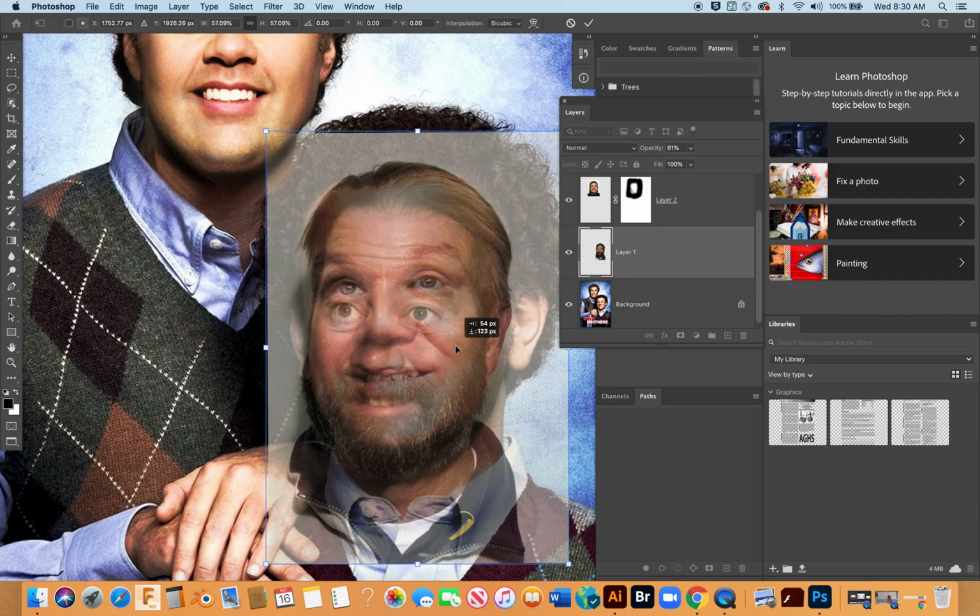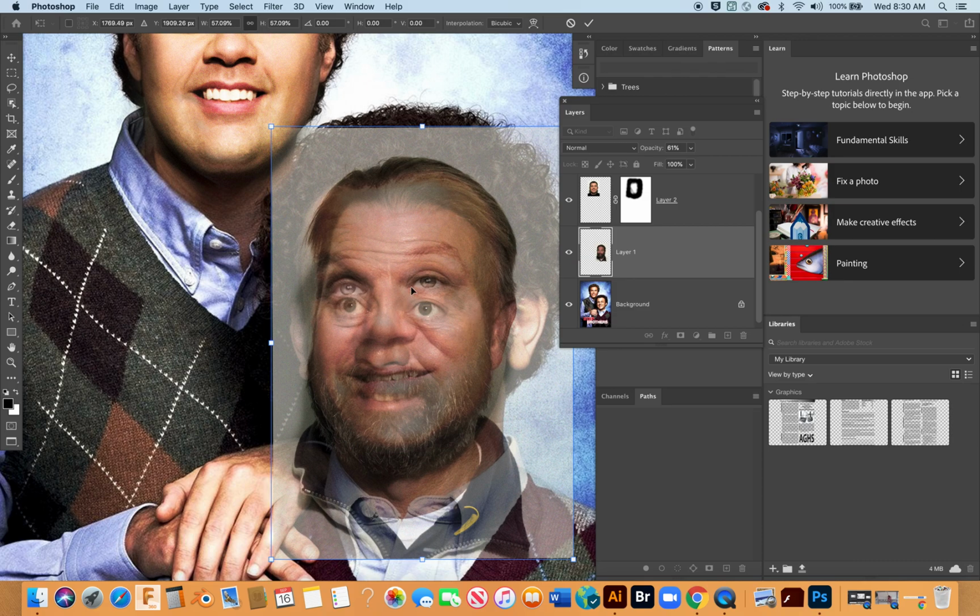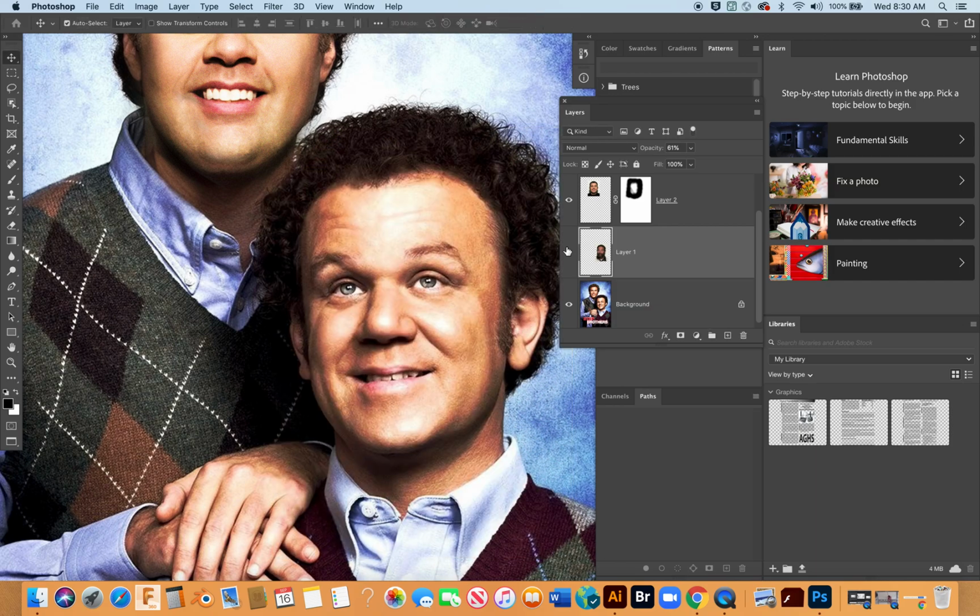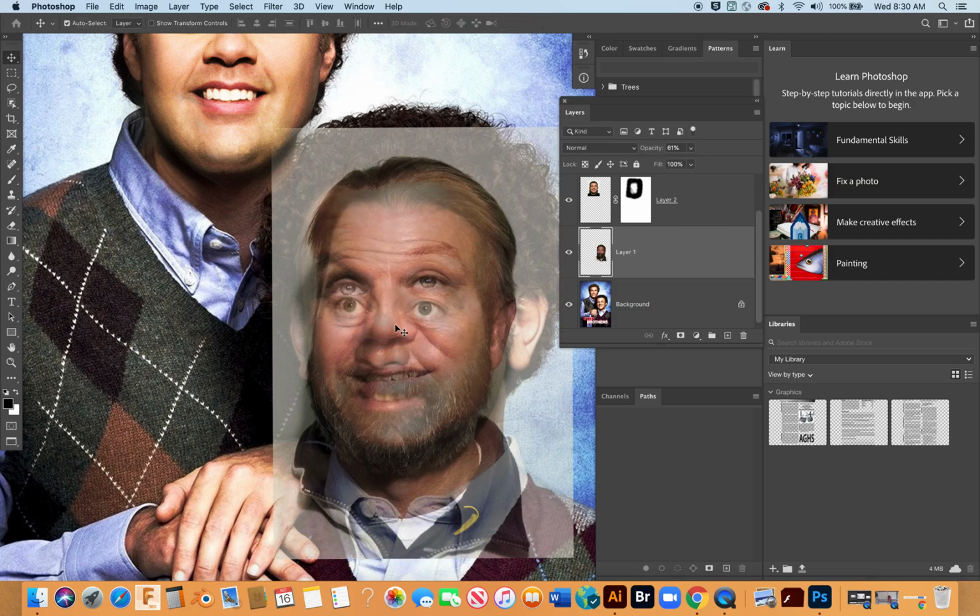A little bit wider. Also notice that Riley's head here is kind of tilted. Notice his eyes are at an angle. So I'm going to go ahead and go past the corner here. We get back into that Free Transform tool. I'm going to go past the corner. Notice what happens to my mouse pointer. See how it becomes a curved arrow?